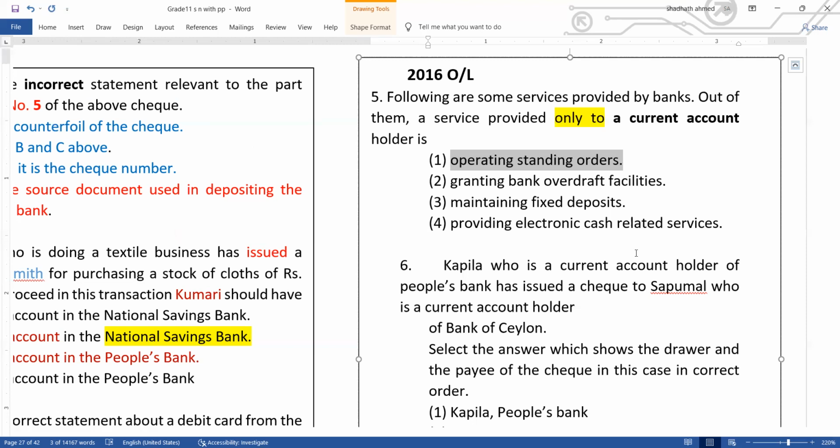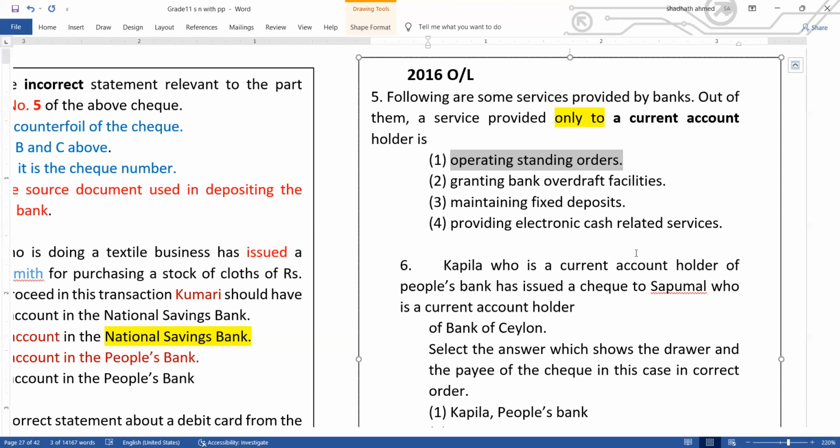If you request the bank one time to pay continuously through the term the same amount on the same day, for example, you ask to pay every month on the 15th the insurance charge of 1,000, it's a standing order. Or you ask every month on the 30th to pay your electricity bill, yes, it's a standing order. Or once in 2 months you ask the bank to pay your installment charges. That is available not only for current accounts, but also for savings deposits.